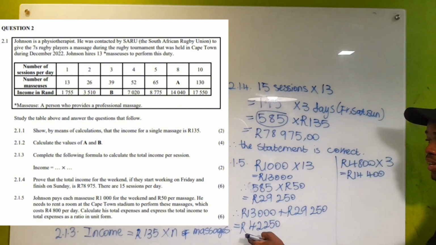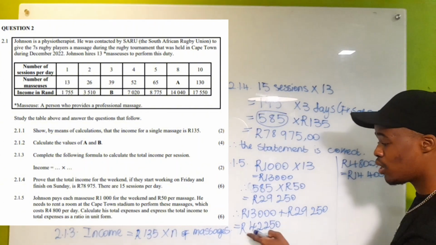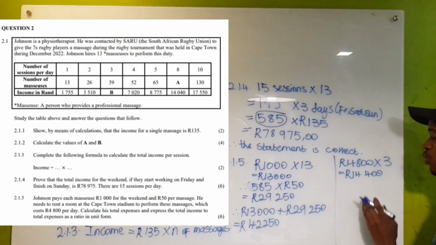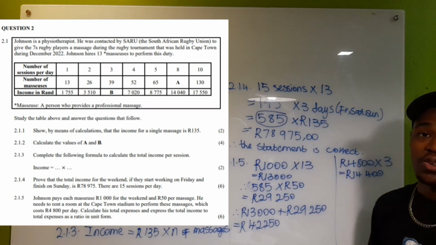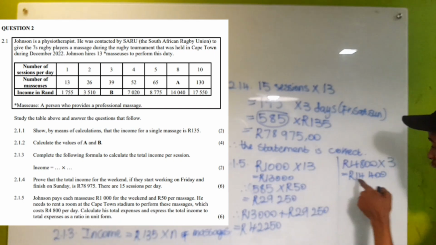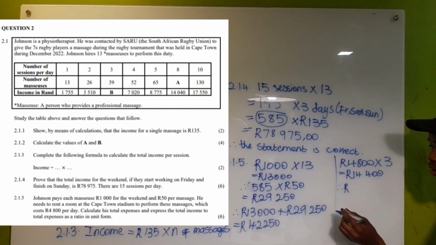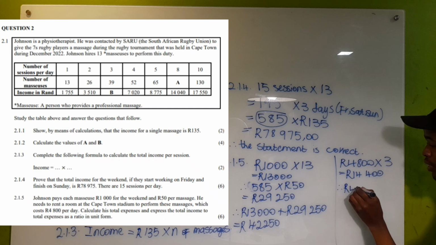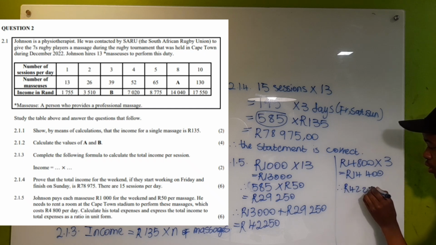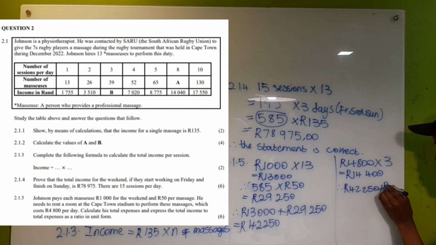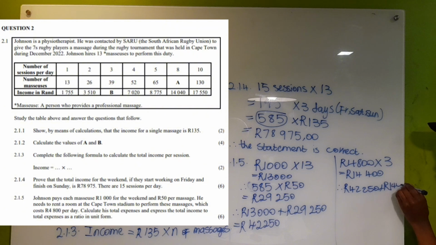Okay, so these two amounts are his expenses. So he's going to pay his workers 42,250, and then he's also going to spend 14,400 on rent. So now we're going to add these two amounts together and say, forgive me, I don't have space. We're going to say 42,250 plus 14,400. Sorry about that, it's 14,400.